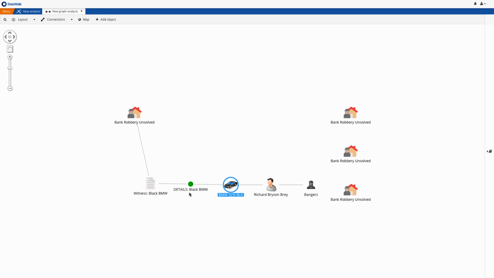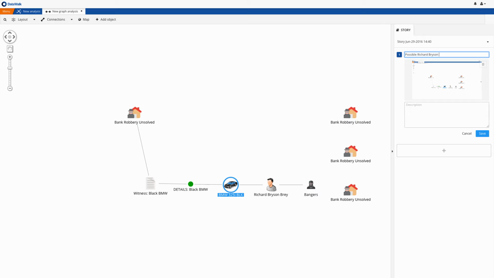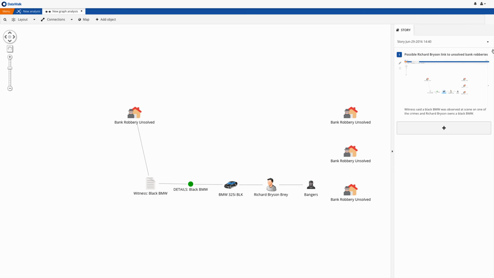document our findings, and for this we'll use DataWalk's storytelling facility. To do this, we can easily take a screen snip, title this Possible Richard Bryson Link to Unsolved Bank Robberies, and add a comment that a witness said a black BMW was observed at the scene of one of the crimes, and Richard Bryson owns a black BMW. We can then preview this to ensure it looks okay, and this becomes the first page of our story.